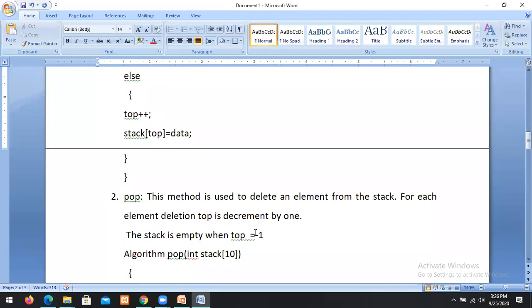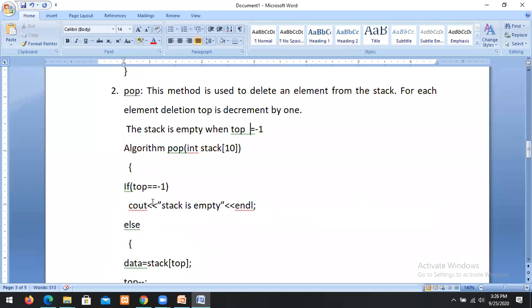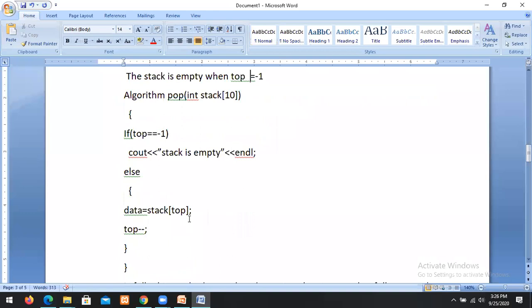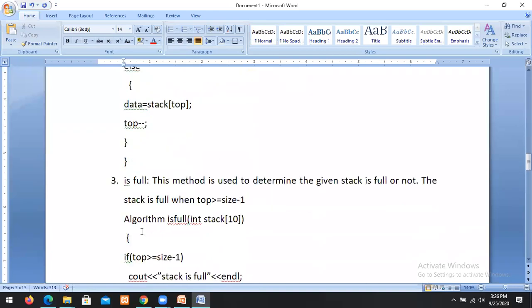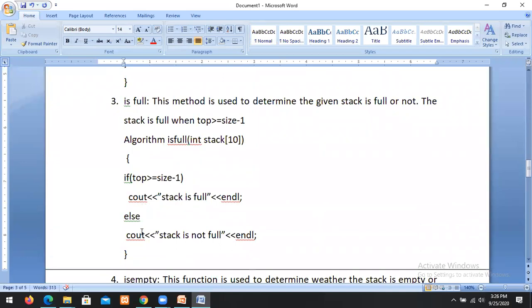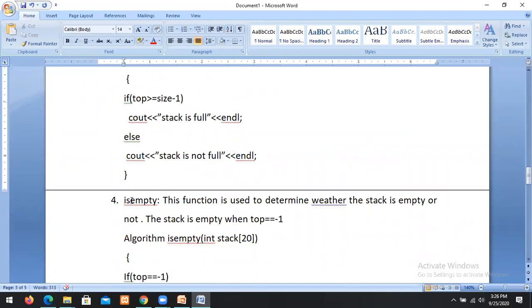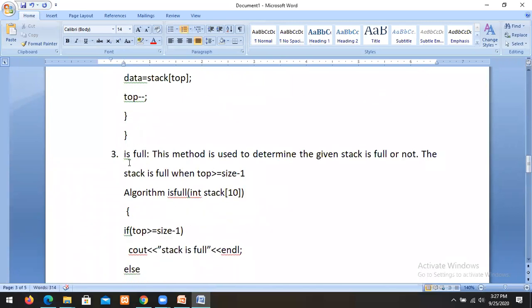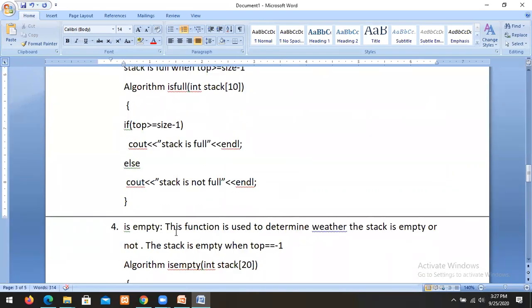Pop, this method is used to delete an element from the stack. The stack is empty when top equal to minus 1. So when top equal to minus 1, then the stack is empty, and otherwise you have to delete the element and decrement the top by 1. Is full: this algorithm is used to determine whether the stack is full or not. The stack is full when top is greater than or equal to size minus 1, otherwise stack is not full.